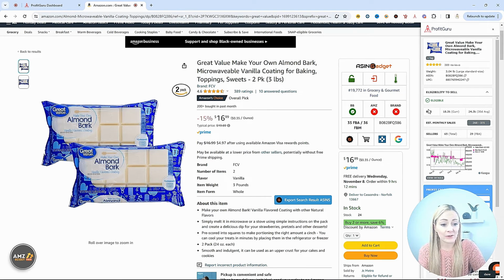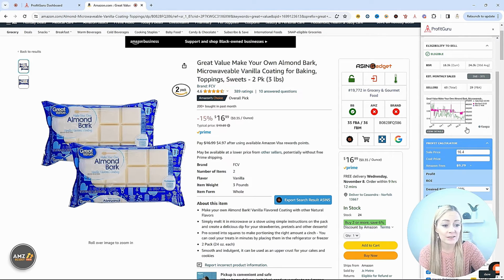Next, we have the best sellers rank, which indicates sales volume. So the lower this is, the better. Currently, it's at 18.3 thousand, and the 30-day average was 24.3 thousand. So this is a pretty fast mover, and our estimated monthly sales here is between 260 to 371. The estimated monthly sales is based off of the BSR, so that's why it is a range. I can see that there are 65 total sellers on this product, 29 being FBA sellers. So there is a ton of competition here.